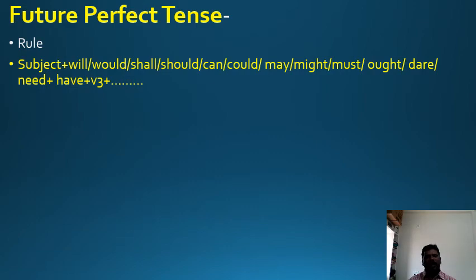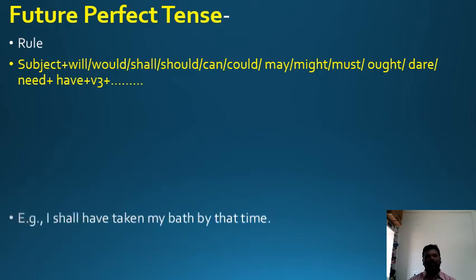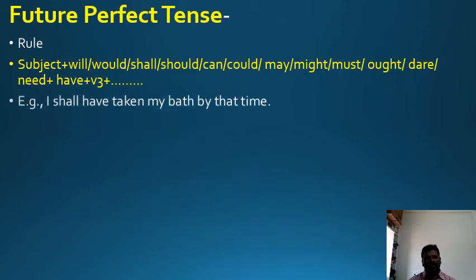Okay. Let us see another tense. Future perfect tense rule. The modal auxiliary is have plus V3. Please, all of you try to note down the rule. Please, my dear students, note it down. Okay. Let us see the example. I shall have taken my bath by the time.